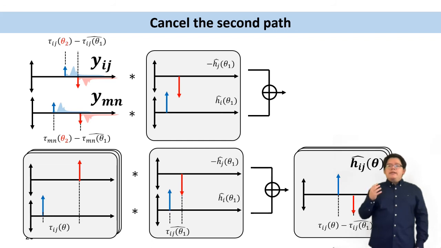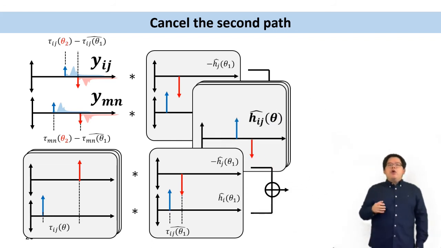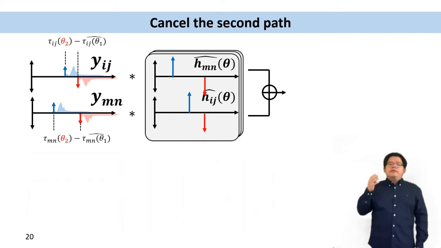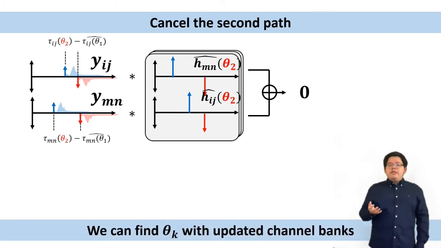We try to align them using this updated channel bank H hat ij and another H hat mn. Only if I find the correct theta 2 will these two residuals be aligned and cancelled. And following this procedure, we can find the AOA of the kth path, theta k, as long as we update the channel banks modeling this residual. For more details and concrete proof, please refer to our paper.